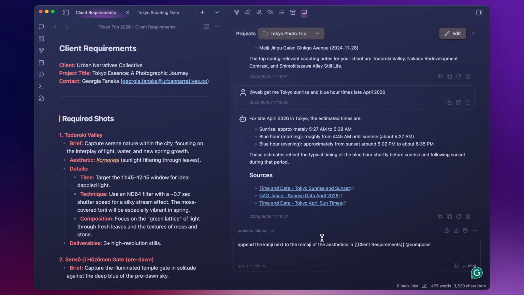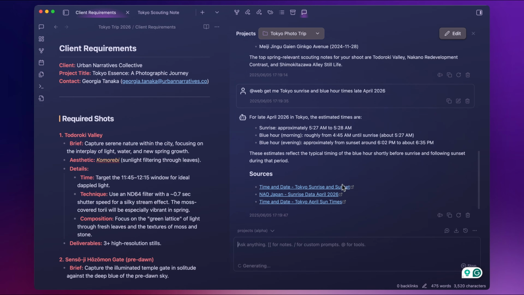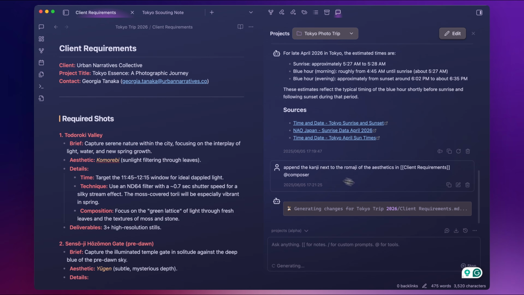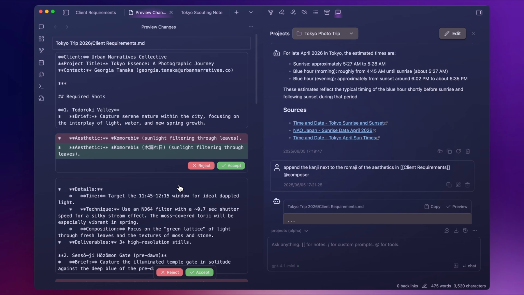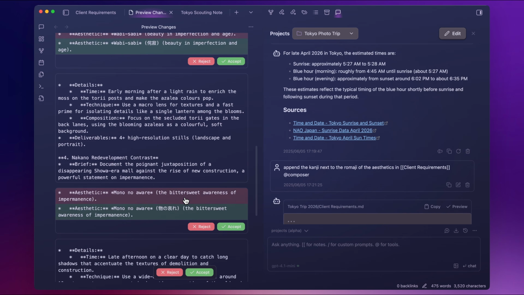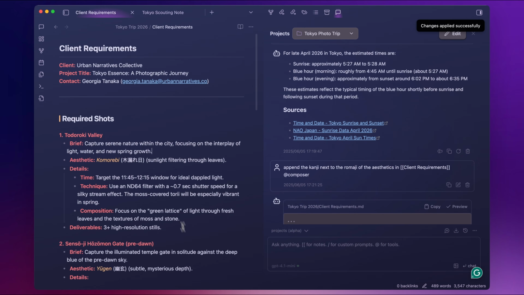Very nice. Next, I want to test Composer again. Click on preview and you'll see the diff. It added the kanji correctly.